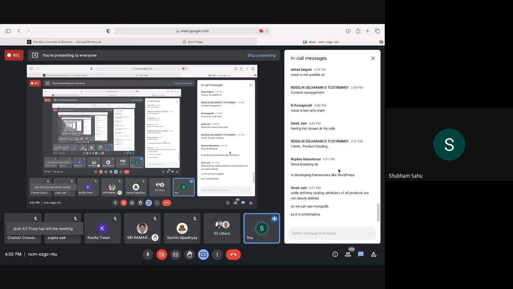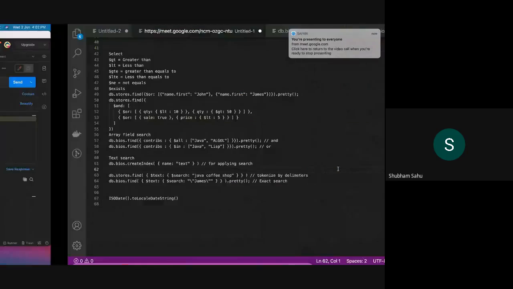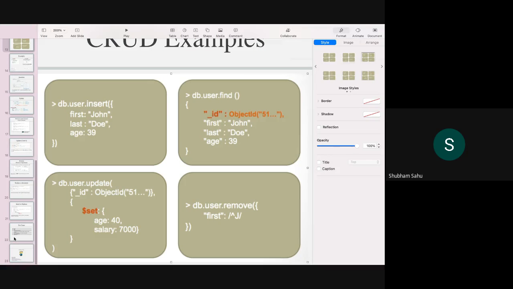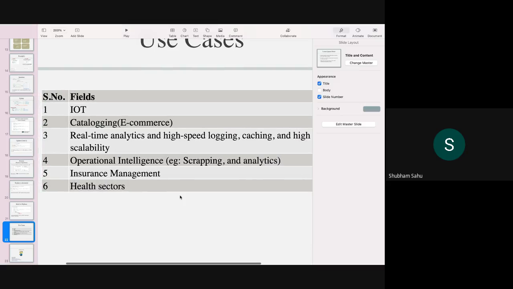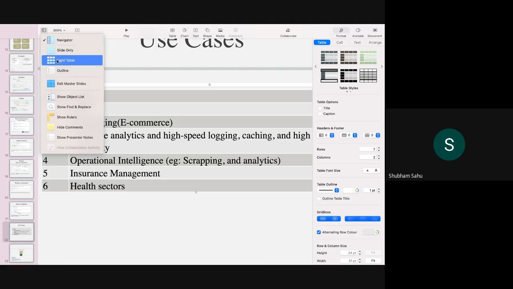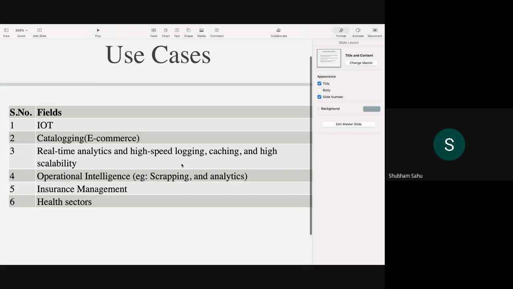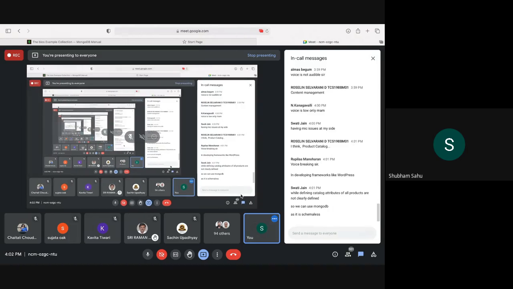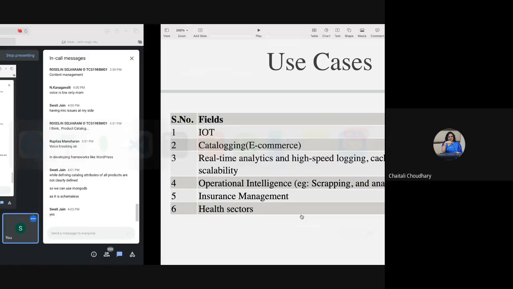Okay, cool. Then let me go through what I have listed down, wherein I have contributed also. Some of the things I just thought of, where we can use it very smoothly. So the screen is visible to all of you, right? Yes, Shubham, it's visible.